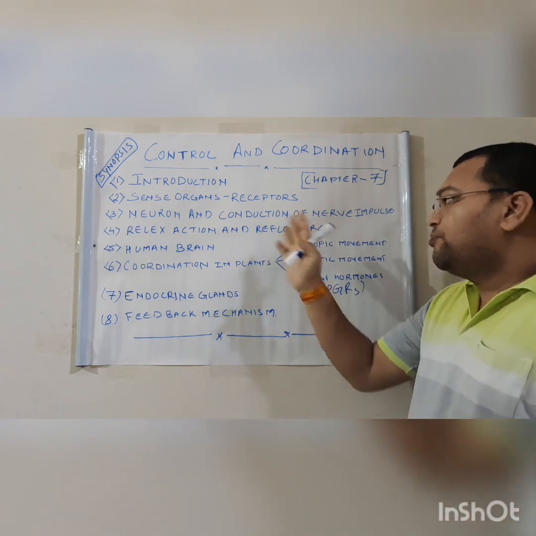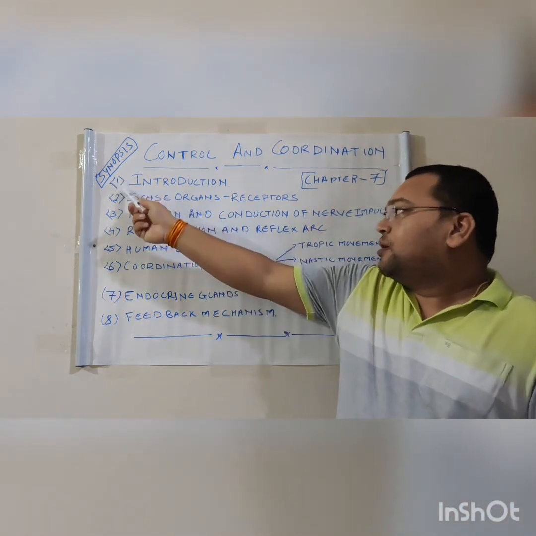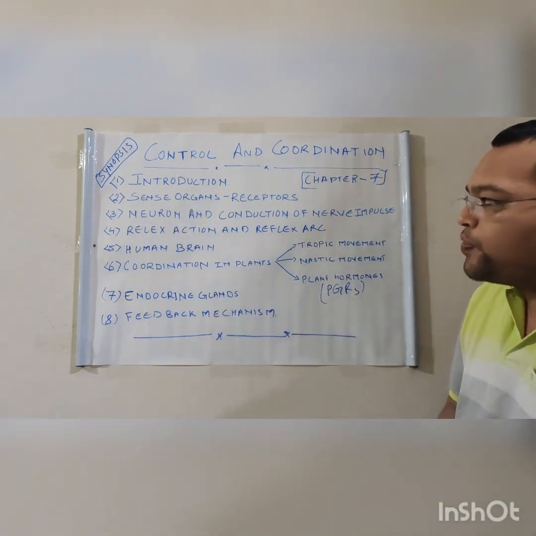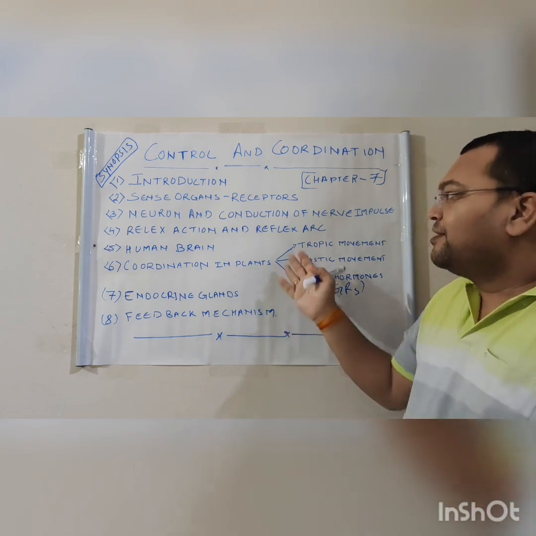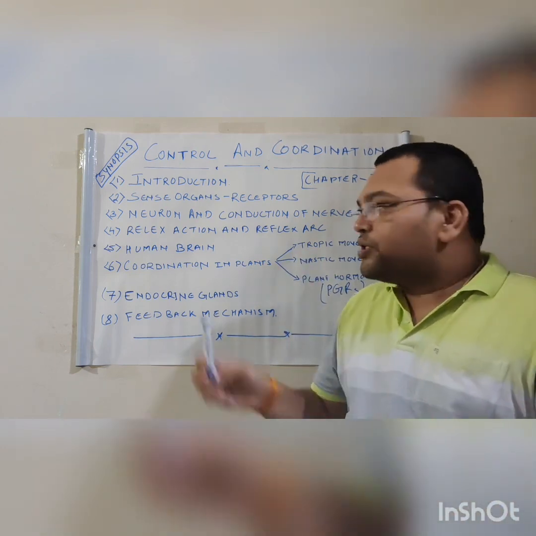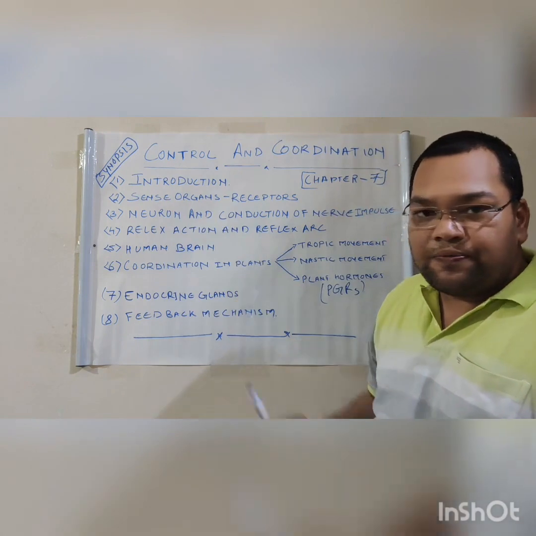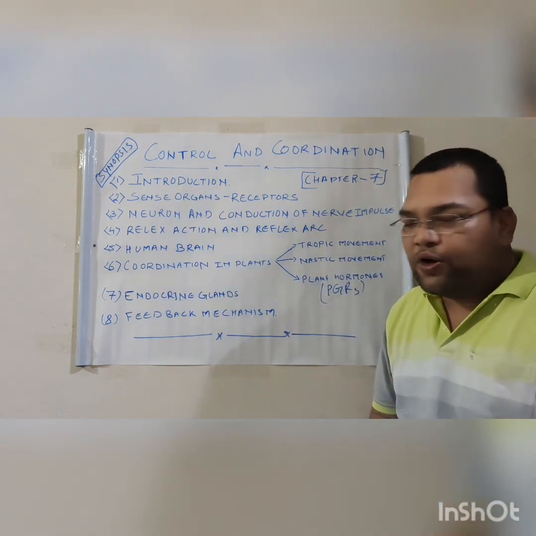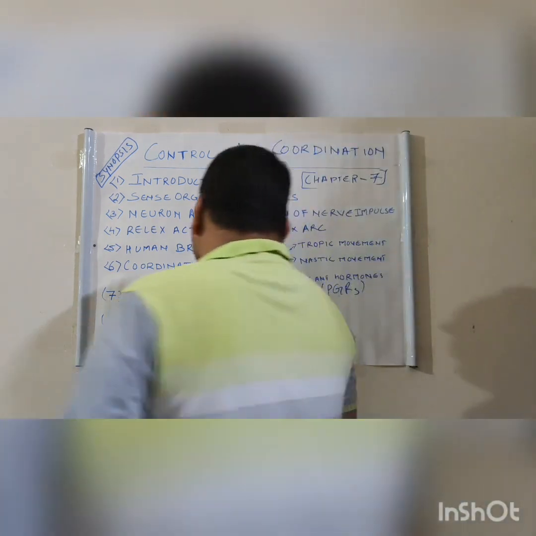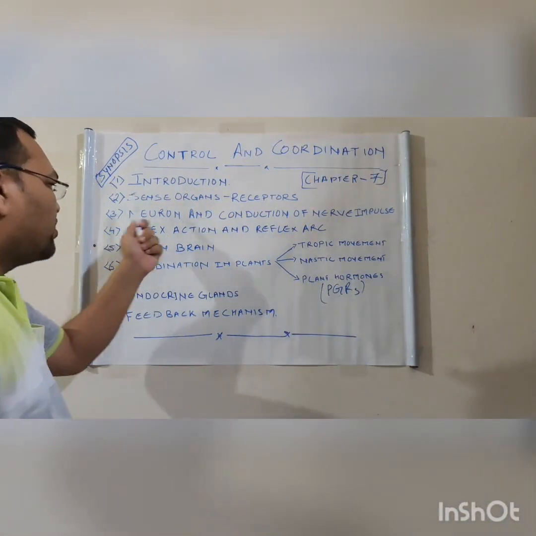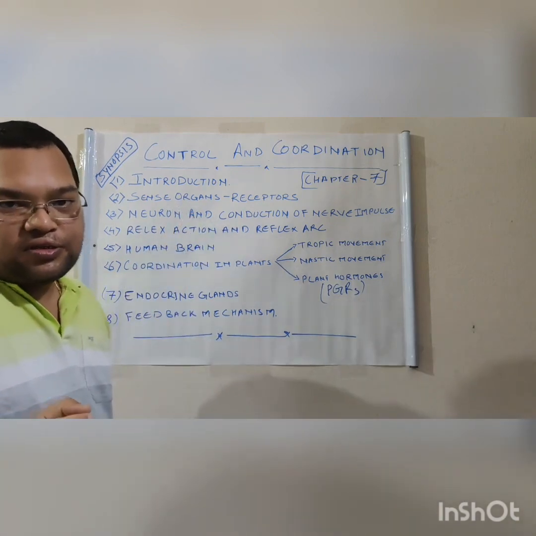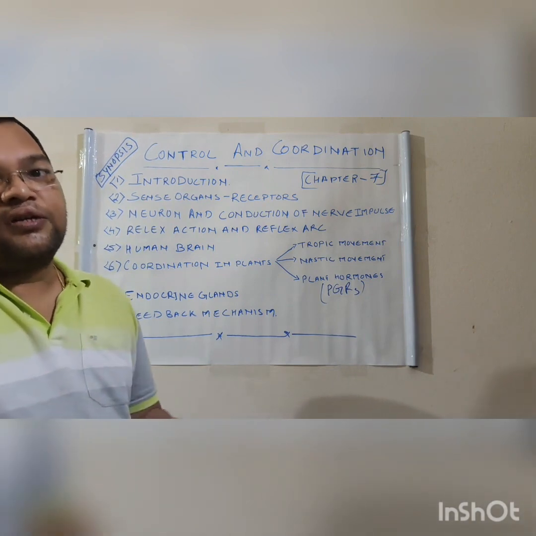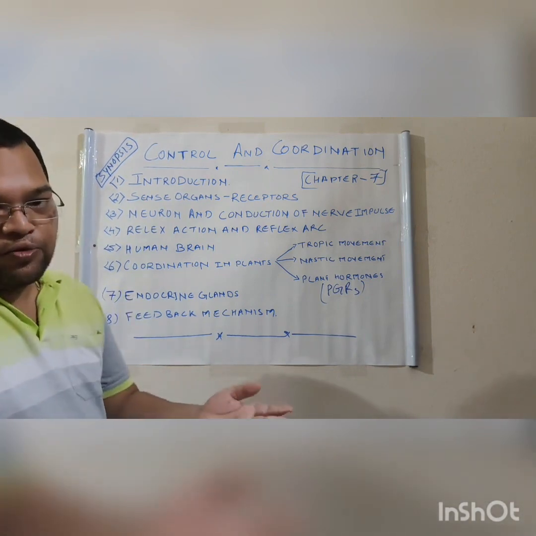What I have written on the board today is the synopsis of what we are going to study in this chapter. As you can see clearly here, first we are going to talk about the introduction of this chapter. What the nervous system is and how it works in our body, we are going to talk about. Then we are going to talk about the sense organs, and especially the receptors. Receptors are very important because you find questions related to the receptors in your board exams.